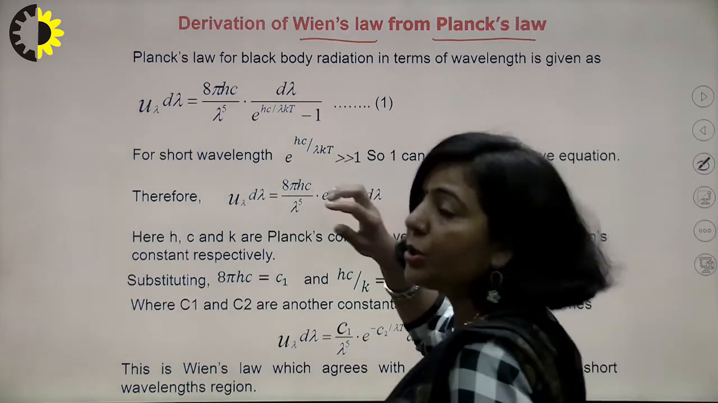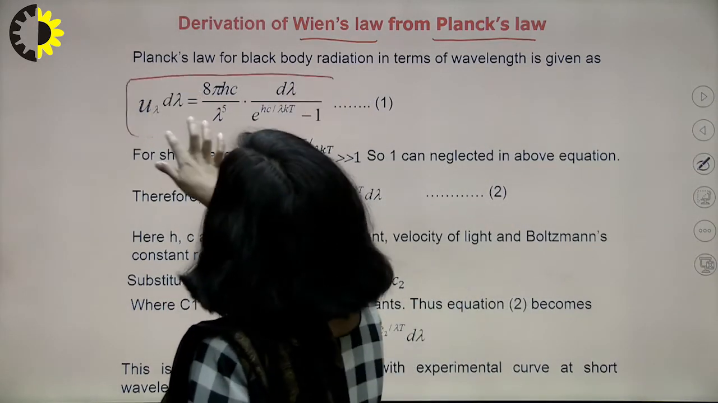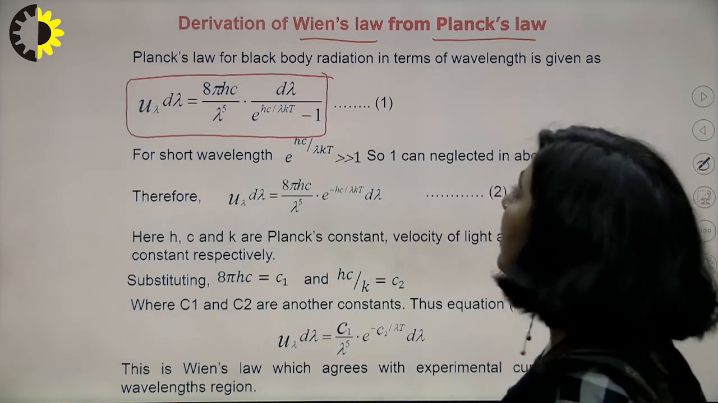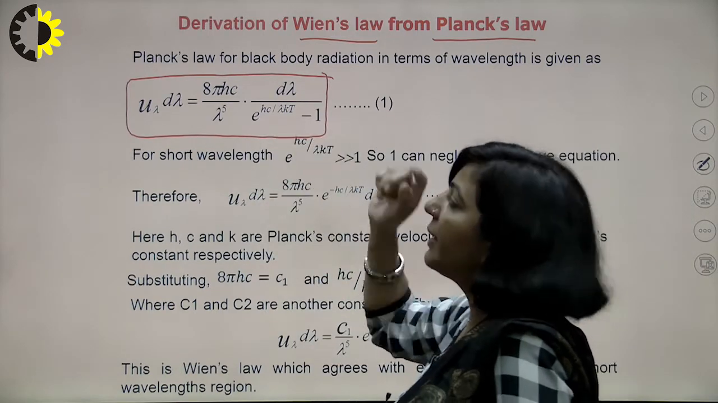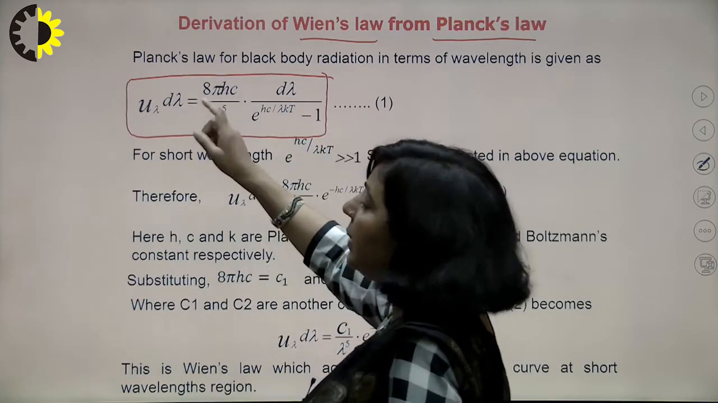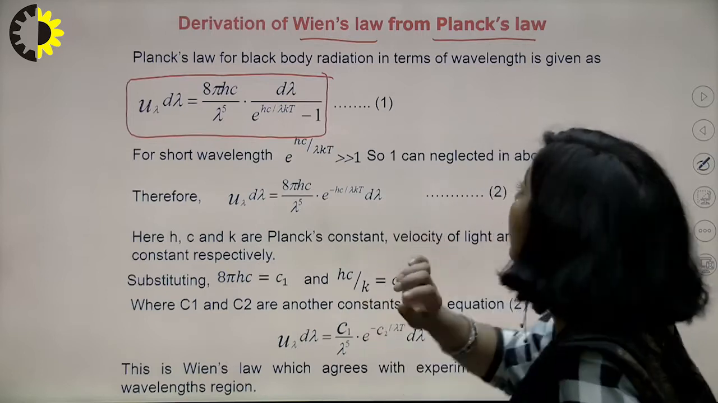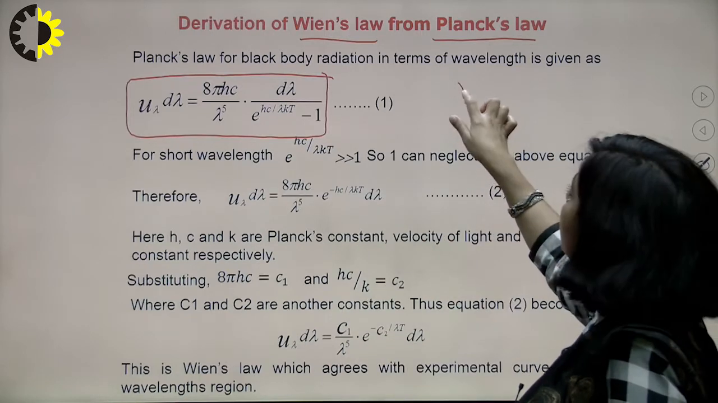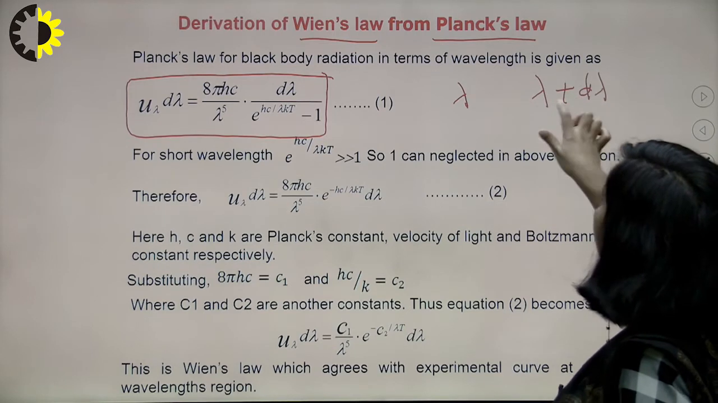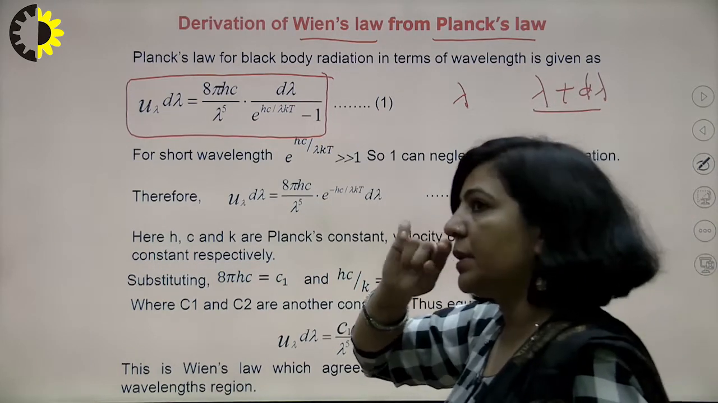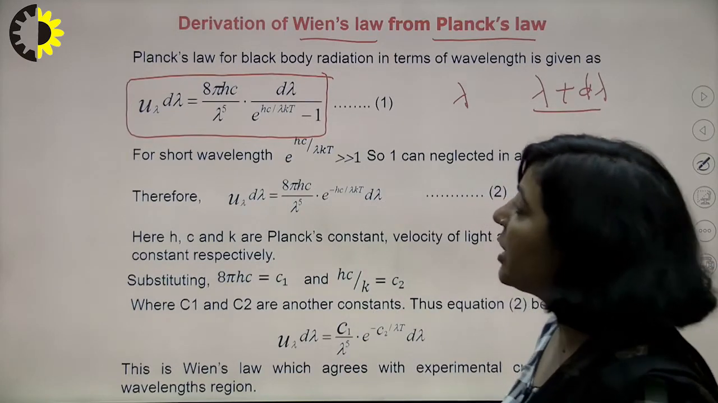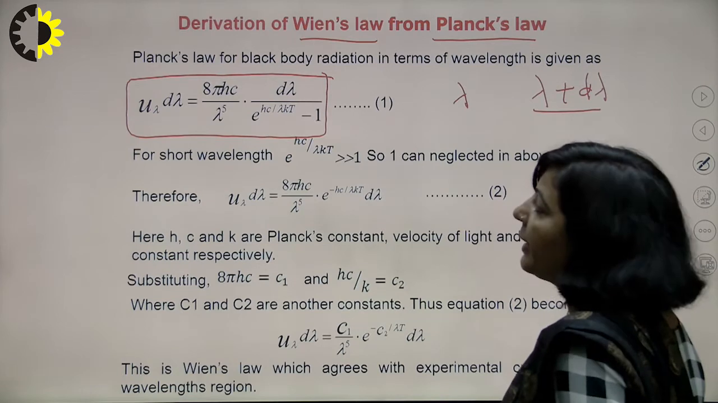As I mentioned, Planck's radiation law in terms of wavelength is this: 8 pi hc upon lambda raised to power 5, e raised to power hc upon lambda kT, minus 1. This is energy in terms of wavelength. d lambda means you are talking about an interval of d lambda. It means in an interval from lambda to lambda plus d lambda, the energy in terms of wavelength will be equal to 8 pi hc upon lambda raised to power 5 into d lambda upon e raised to power hc by lambda kT, minus 1.